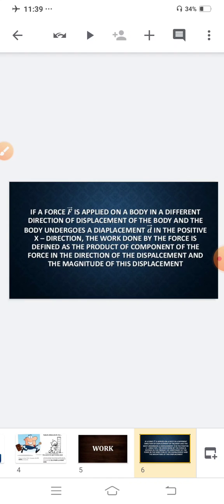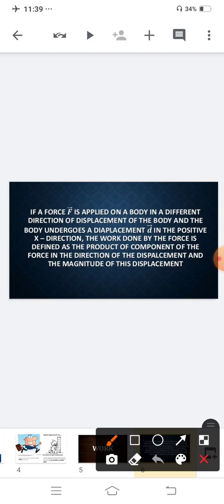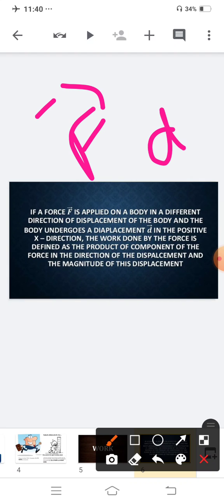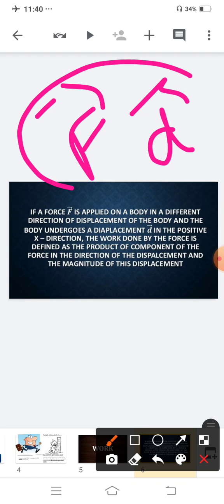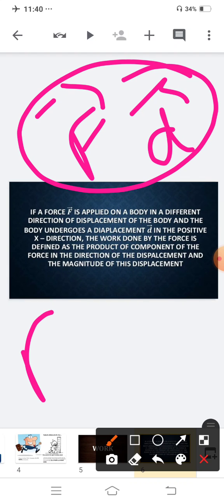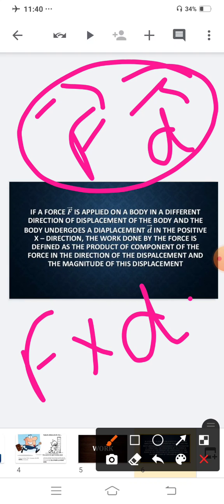Is this clear? Basically, in scientific language, work is said to be done when you apply a force and there is some motion. Is this clear? If a force F is applied on a body in a different direction from the displacement of the body, and the body undergoes a displacement d in the positive direction, the work done by the force is defined as follows. So we can define work as the product of the component of force and the displacement. Is this clear? And the magnitude of this displacement.